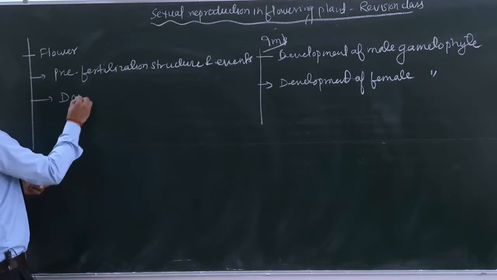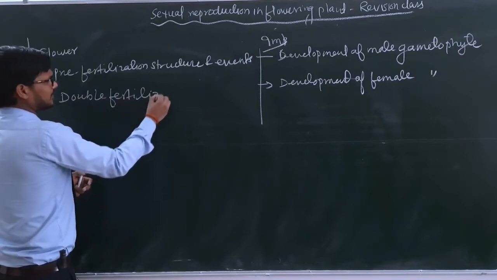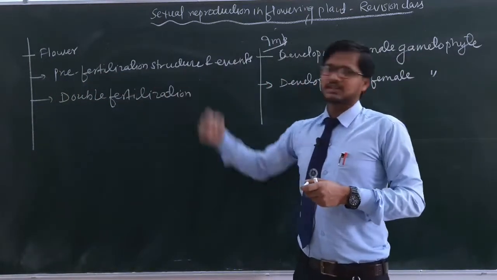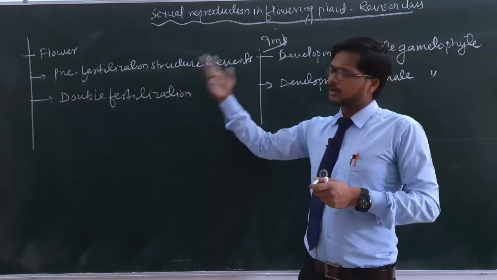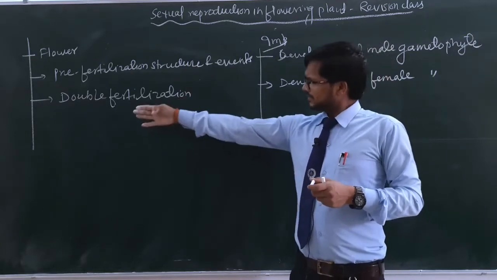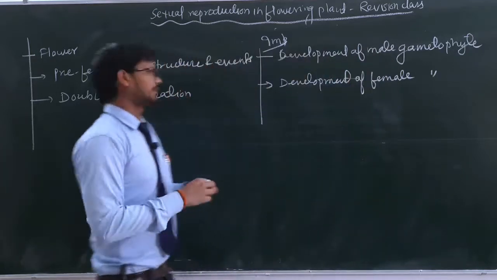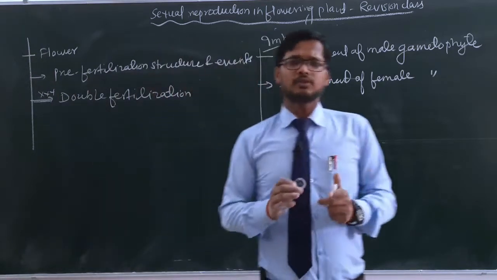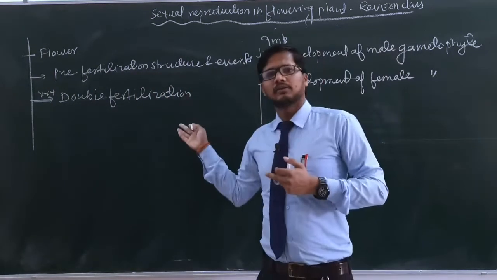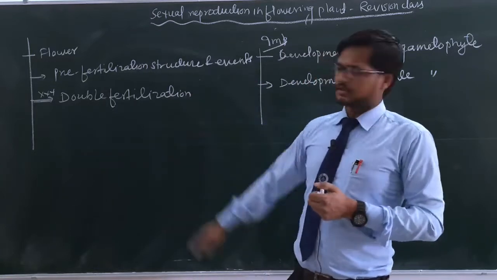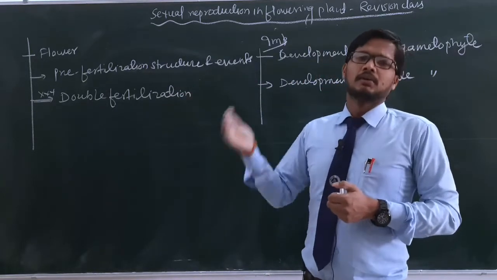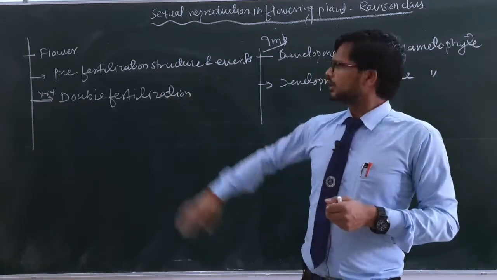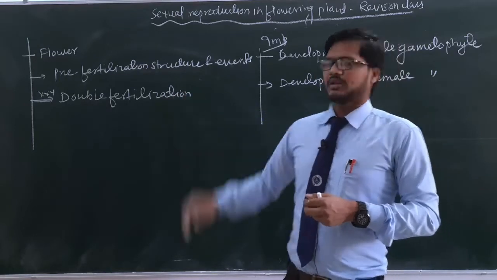Next, the process of double fertilization. The trend of asking questions in the board examination is mostly from pre-fertilization structure and events. Most of the questions are asked from here. And next, double fertilization. Double fertilization is also very significant, because here the first male gamete fuses with the egg, resulting in the formation of the zygote, and the second male gamete fuses with two polar nuclei, forming the triploid endosperm. So in double fertilization, the first step is the formation of the zygote with the fusion of the first male gamete, and the second male gamete fuses with two polar nuclei forming the endosperm. Here fertilization takes place twice. That's why this is known as double fertilization.